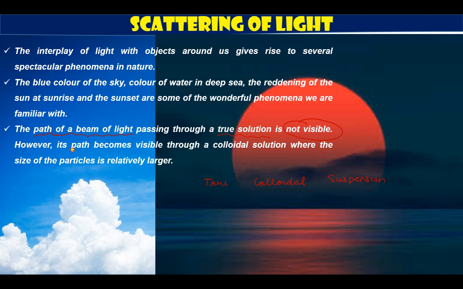But this path becomes visible when you pass it through a colloidal solution. Now, the reason behind this is that in the true solution, the particles of solute are solubilized. The particle size is so small that we cannot see them with naked eyes. But in case of colloids, the particle size is a bit larger, and whenever light strikes this, the light is scattered. So one thing is sure that in order to get scattering, the particle size should be a bit more. If the particle size is very small, scattering is not possible. For scattering, you need particles.